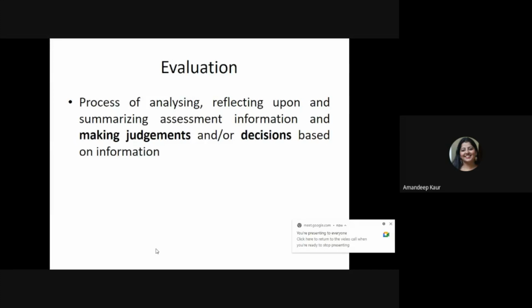So evaluation helps us to make judgments. Those judgments may be related to the instructional planning and instructional delivery. Those judgments may be related to the instructional material that is being given to the student. Maybe a question paper vetting committee needs to be there at the department, to check what kind of questions are being framed by the faculty and on what basis. Is the content already being delivered by the faculty in class? If not, when the teacher is delivering information to the student, is this kind of information highlighted in class? So these kinds of decisions can be made only on the basis of an evaluation.